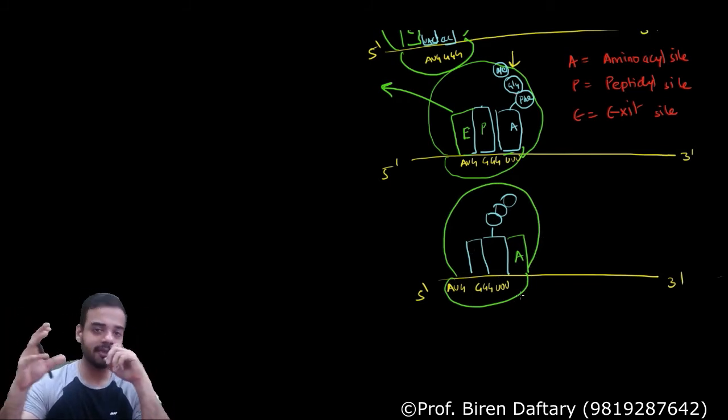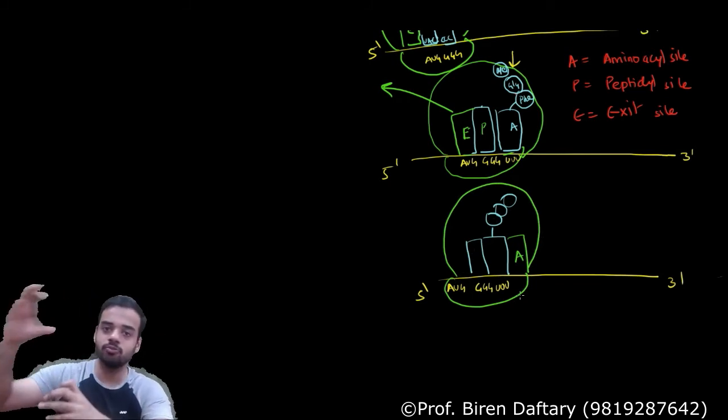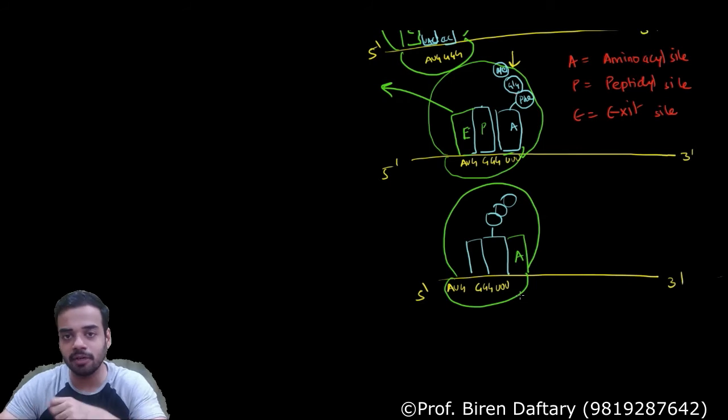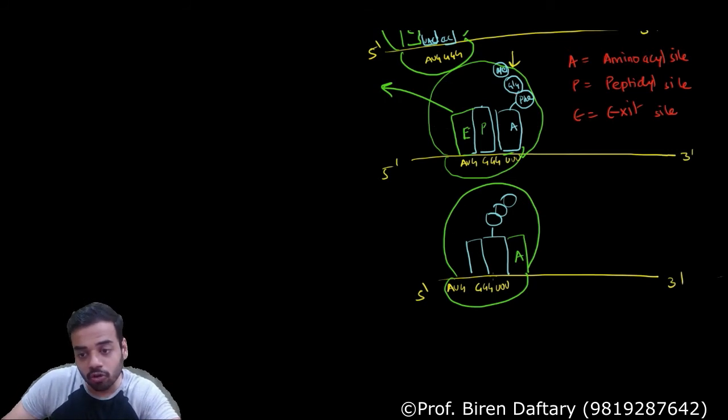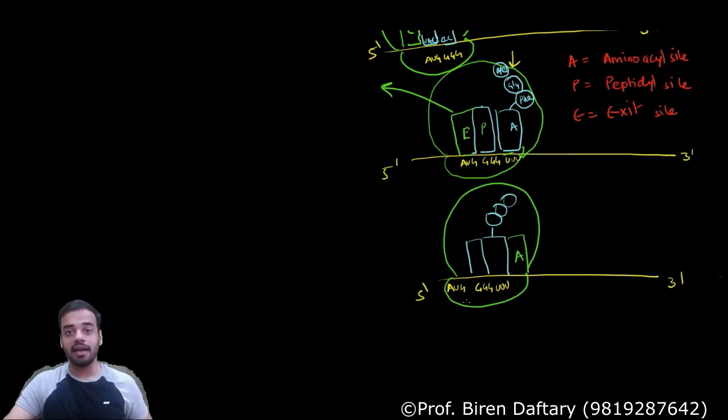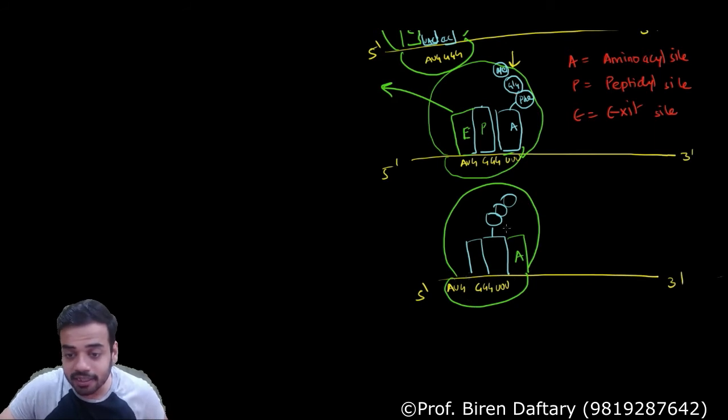So what is happening is, every time the tRNA is moving one side to the 3 prime, one codon. The ribosome is moving one step towards the 3 prime end. Because of this translocation movement, the ribosome is going to cover all the codons which are present over here, and this will continue till the codon over here is a stop codon.